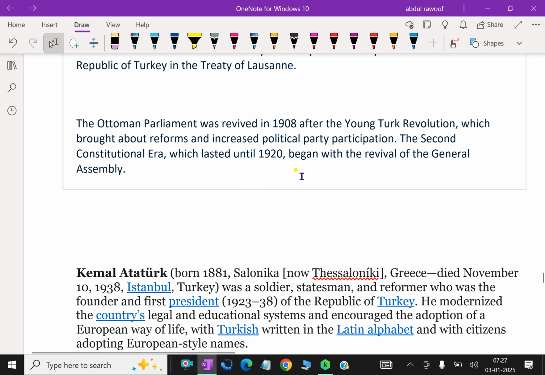The Ottoman Parliament was revived in 1908 after the Young Turk Revolution, which brought about reforms and increased political party participation. The second constitutional era, which lasted until 1920, began with the revival of the General Assembly.